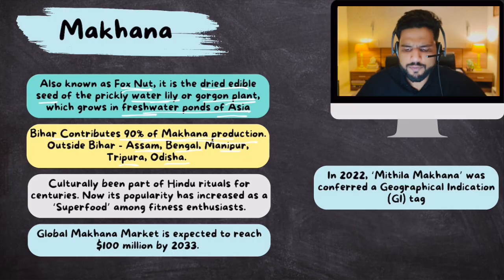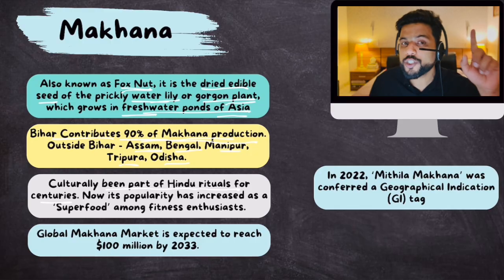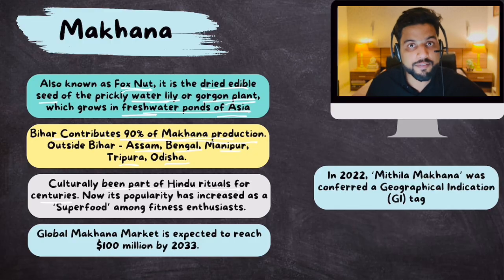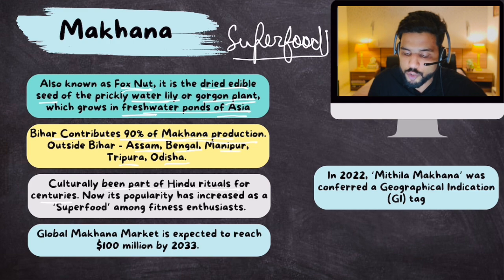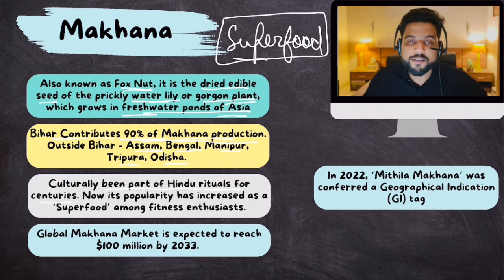First of all, Makhanas, foxnuts, are culturally part of Hindu rituals. In many Hindu rituals, makhanas are used. So culturally, they have been a part of Hindu rituals for centuries. But now, because of its nutritious quality and because it has been declared by many fitness enthusiasts as a superfood, a food that contains so many nutrients that it should be consumed by people, at least those who care about their fitness.